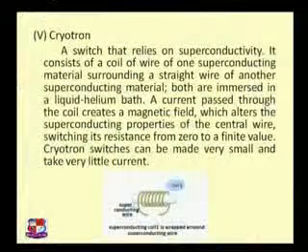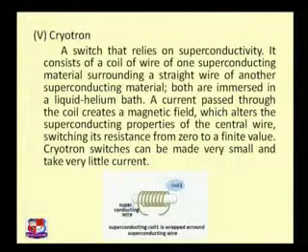If we go further, the last application of superconductors is the cryotron. The word has the prefix cryo, meaning it is a low temperature arrangement. A cryotron is an automatic switch made up of superconductors.